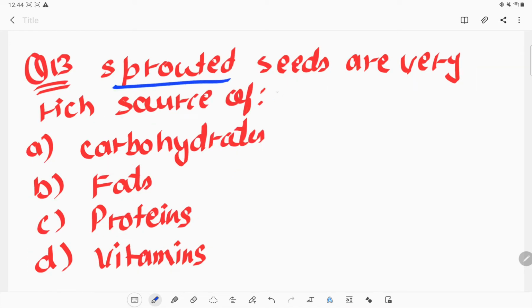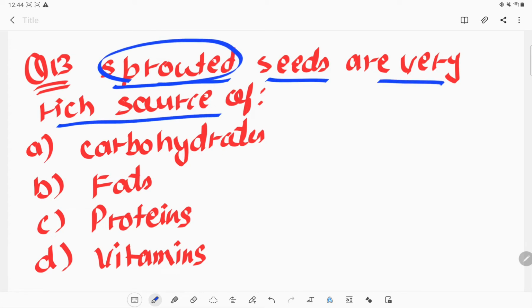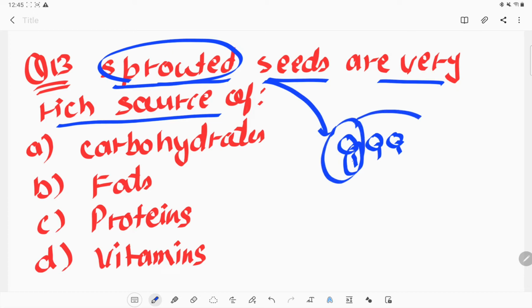Next: sprouted seeds are a very rich source of what? What are sprouted seeds? These are the seeds, and you see some kind of structure coming out of them. This whitish structure appears because the seed has sprouted. Now the seed is germinating, and if you put this seed in the soil, it will grow into a plant, and that plant will eventually become a tree. It will take time, but it will become a tree.